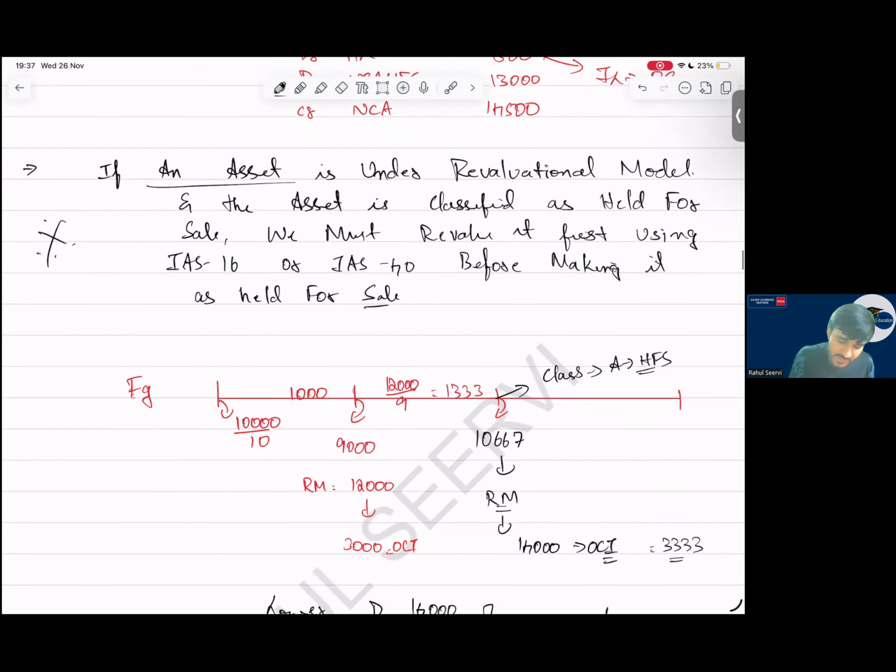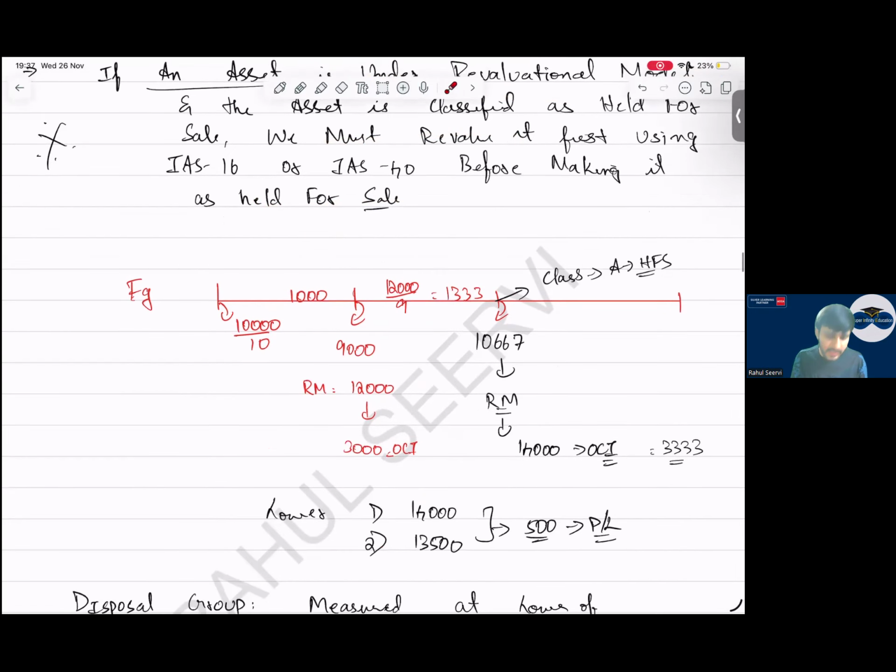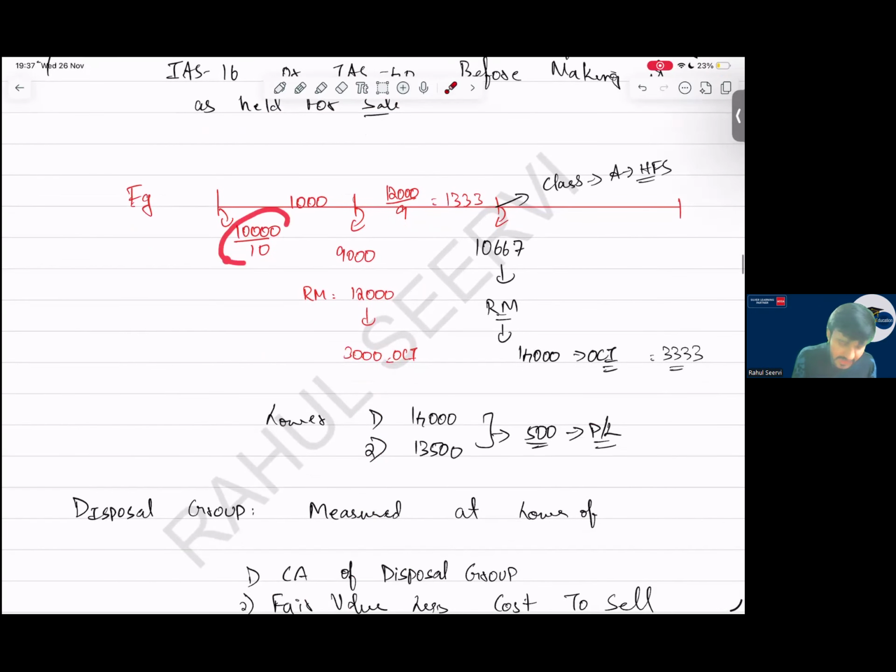See, an asset is under revaluation model. Revalue the asset and then classify as held for sale. See, example. 10,000 is the value of the asset. 1,000 depreciation, so 9,000. My fair value is 12,000. 3,000 I take to OCI. 12,000 is my new amount on which I charge depreciation. Divided by 9. So 1,333.